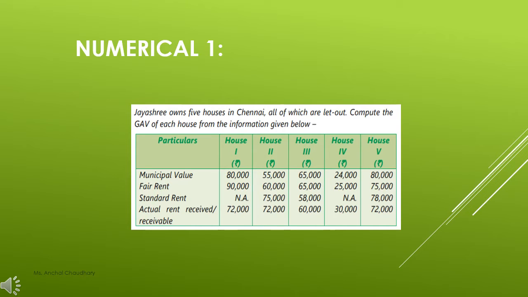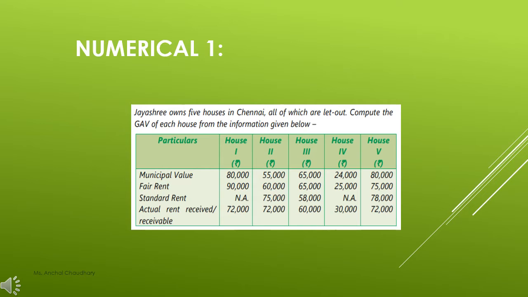So here is your numerical number 1. Jayashree owns 5 houses in Chennai, all of which are let out. Compute the gross annual value of each house from the information given below. Municipal value of house 1 is 80,000, 2 is 55,000, 3 is 65,000, 4 is 24,000, and fifth one is 80,000. And the fair rent is 90,000, 60,000, 65,000, 25,000, and 75,000.